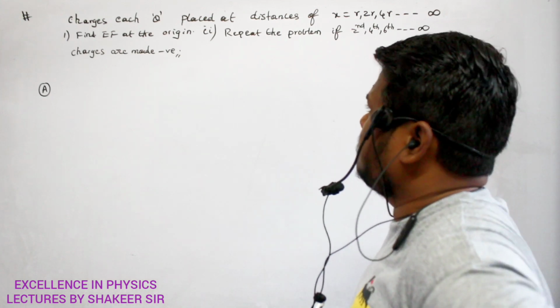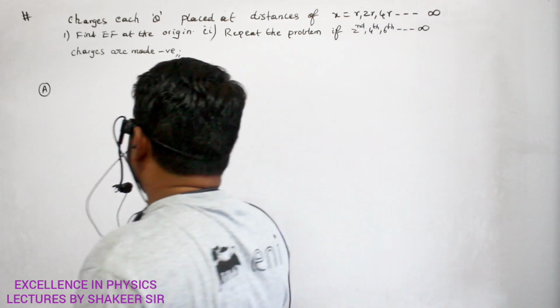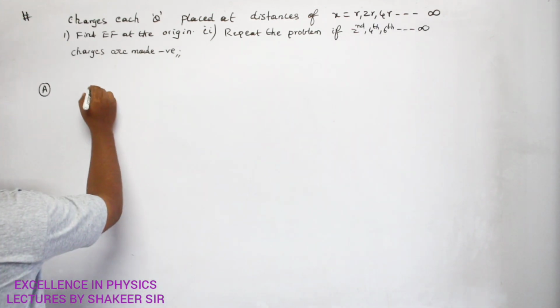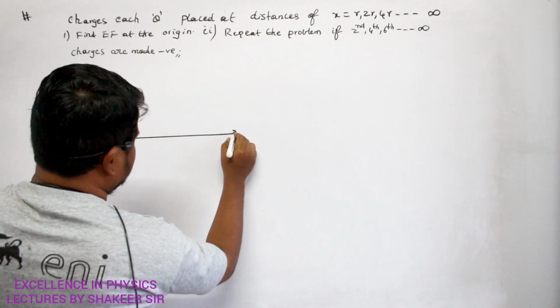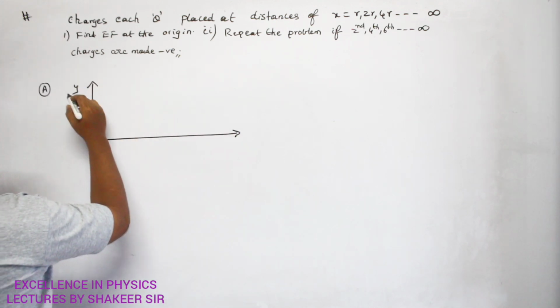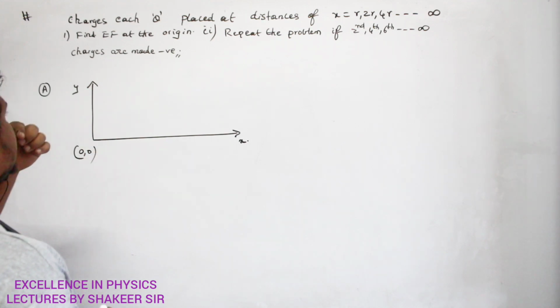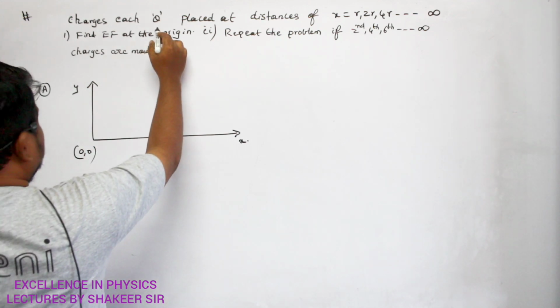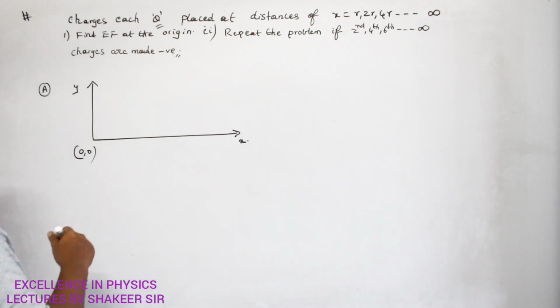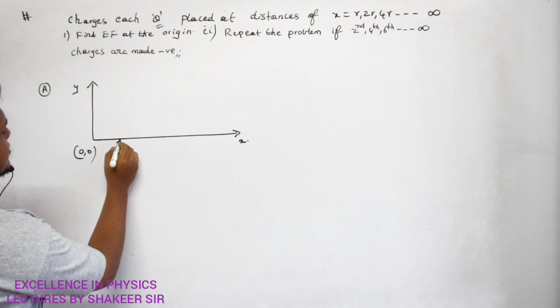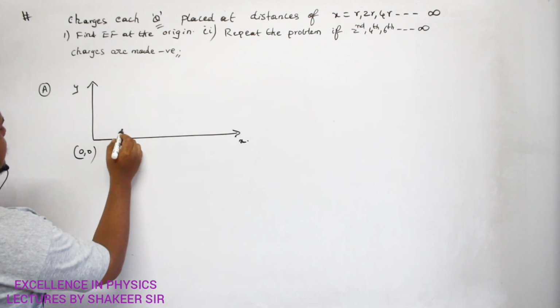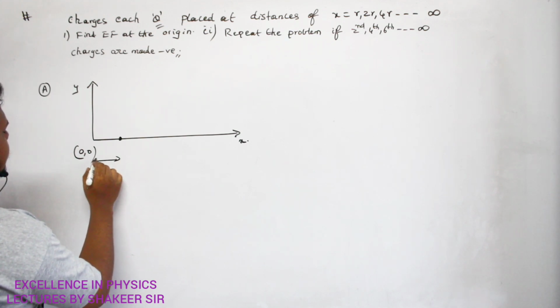So here what he is saying, charges are placed at a distance of, so for example, this is my x-axis and this is my y-axis. This is the origin. Clear? Each charge is of magnitude q, the same magnitude. They are placed at distances of, first one, this is r. So this distance is r.